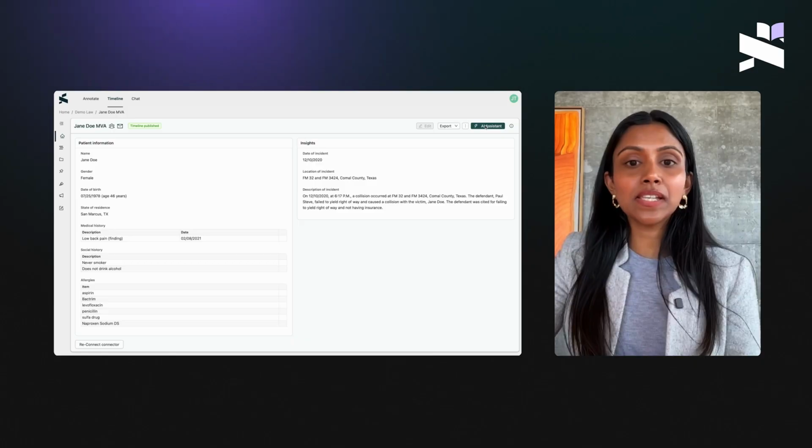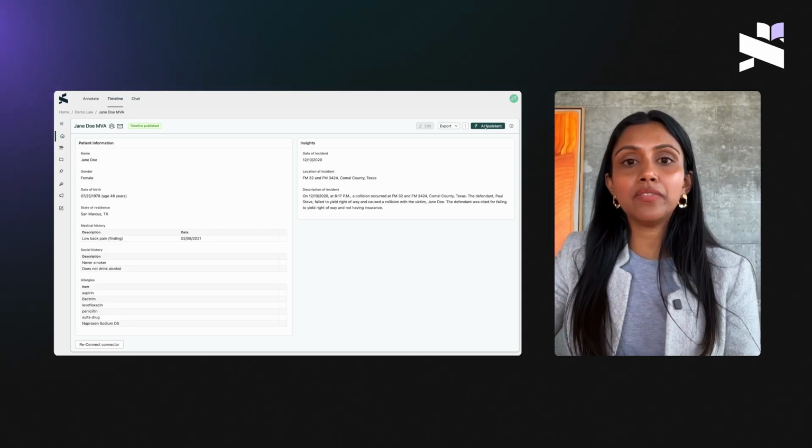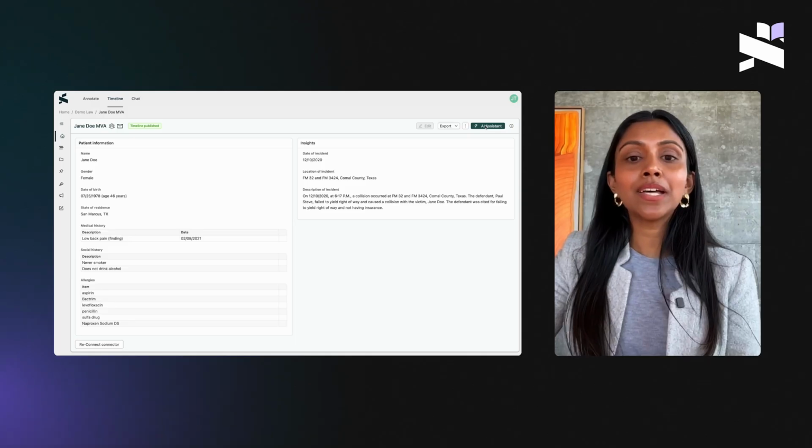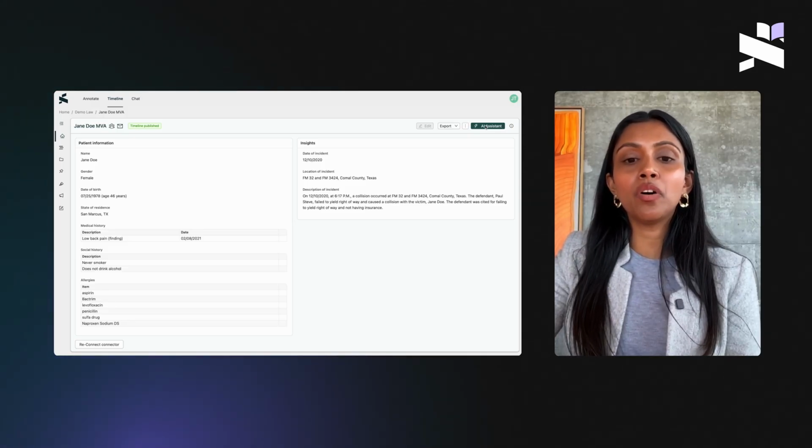One of the first things our customers do when they get started with a new case is creating a clear, concise summary of the key facts. This sets the foundation for your work on this case. Supio is purpose-built for plaintiff law and deeply understands personal injury documents and workflows. Let's see how you can use Supio AI Assistant to help you get an overview of the case.